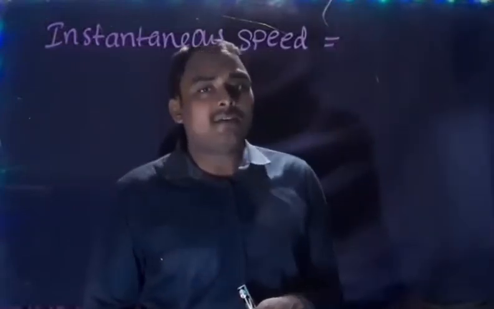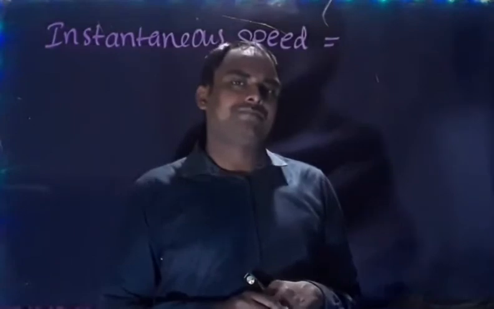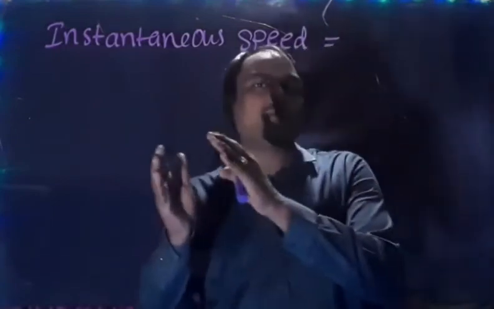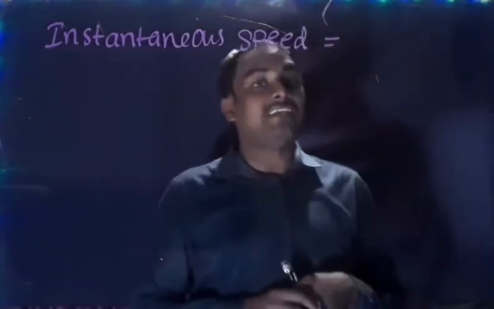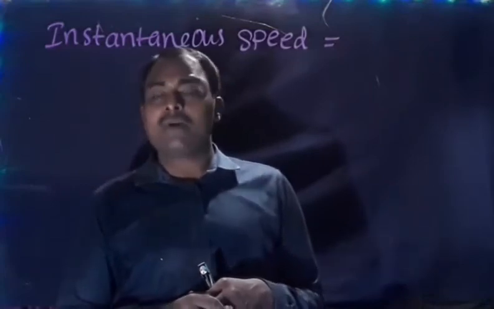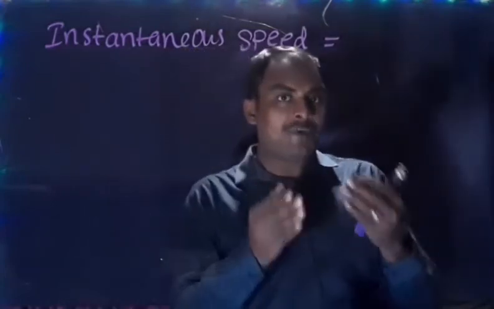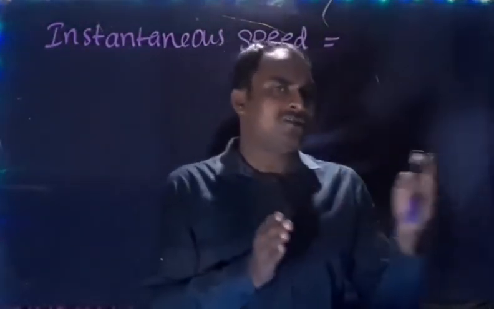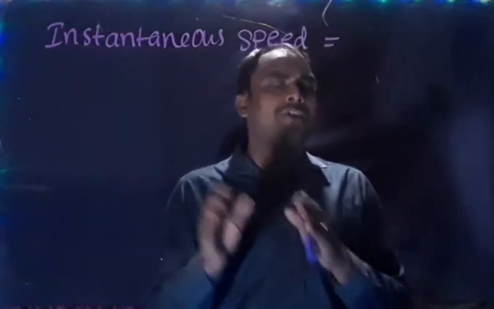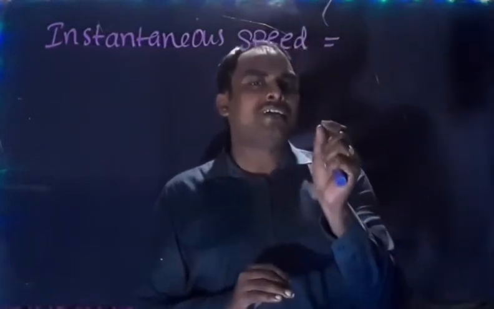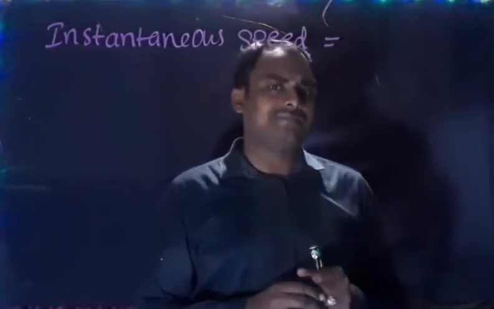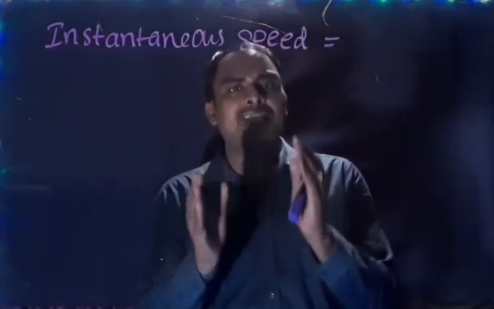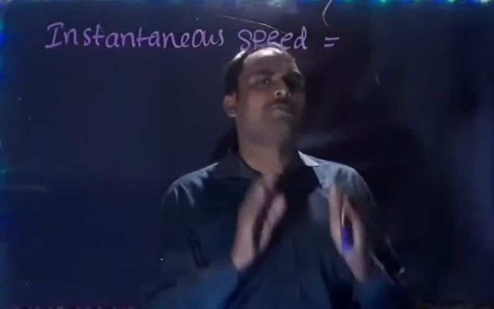Instantaneous speed is the speed at an instant, at a point. If you are going from your home to college, the total distance divided by total time will give us average speed. But instantaneous speed is your speed at an instant. For example, you start at home at 8 o'clock and reach the college at 8:30. In between, your speed at an instant, for example at 8:10, is the instantaneous speed. So, speed at a point.